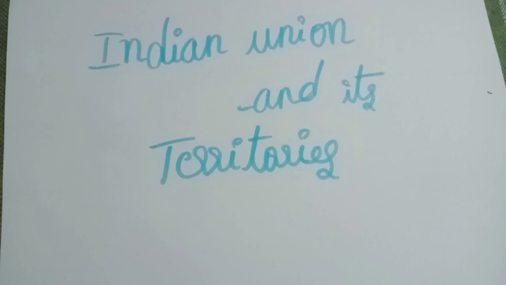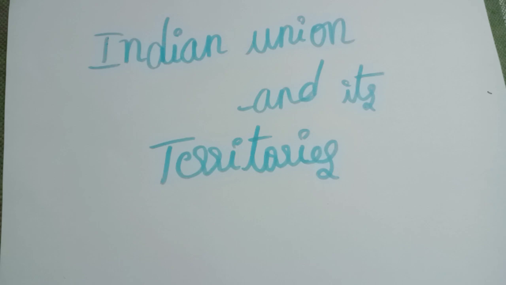In November 1956, India comprised 14 states and 6 union territories. What are the states? Andhra Pradesh, Assam, Bihar, Bombay, Jammu and Kashmir, Kerala, Madhya Pradesh, Madras, Mysore, Orissa, Punjab, Rajasthan, Uttar Pradesh, and West Bengal. All these are states in November 1956. So, coming to union territories: Andaman and Nicobar, Delhi, Himachal Pradesh, Laccadive, Minicoy and Amindivi Islands, Manipur and Tripura.